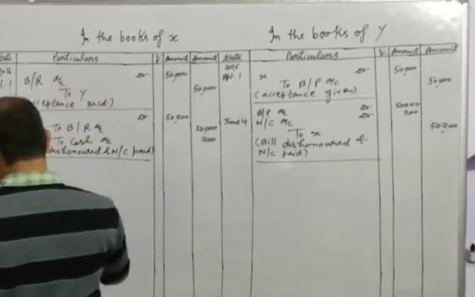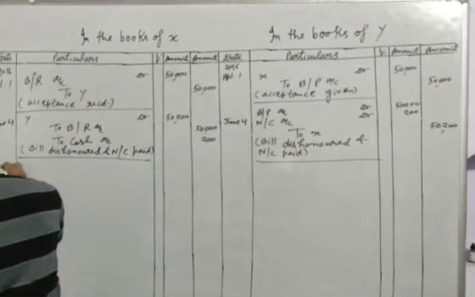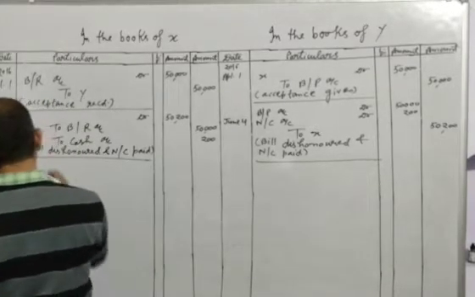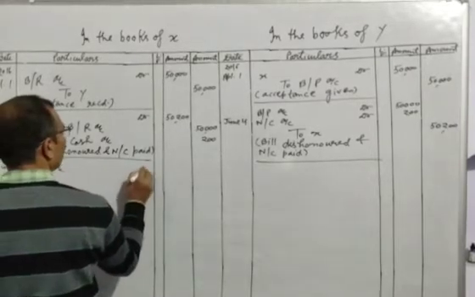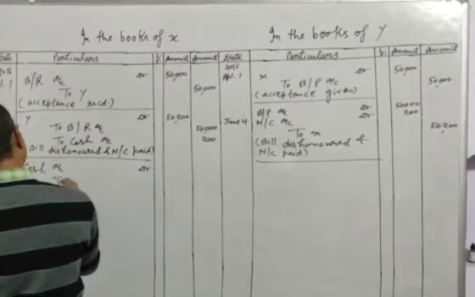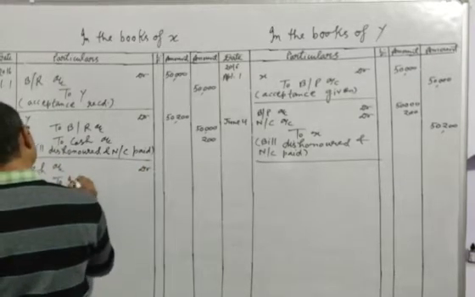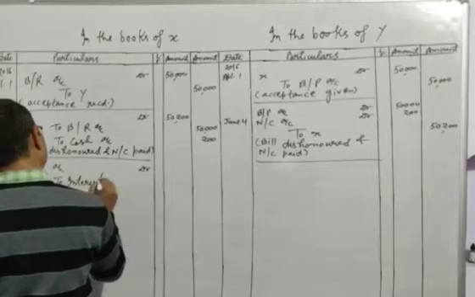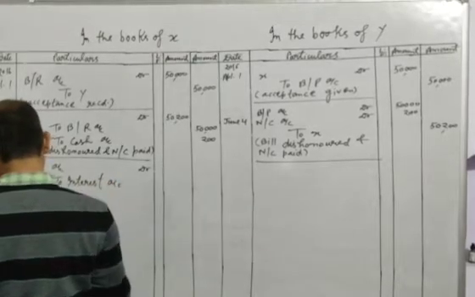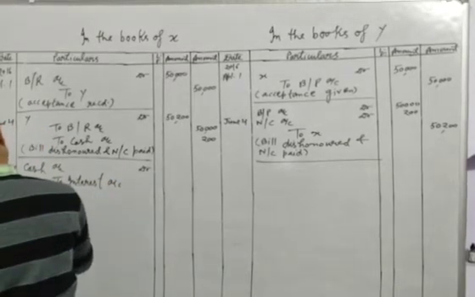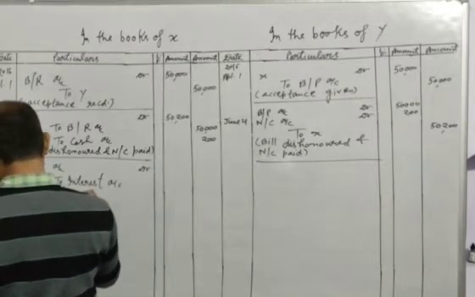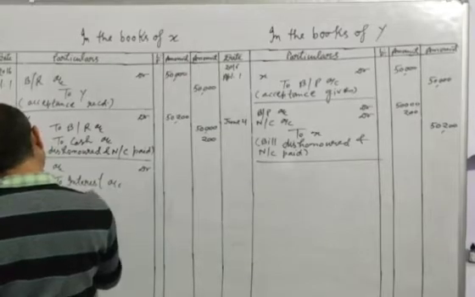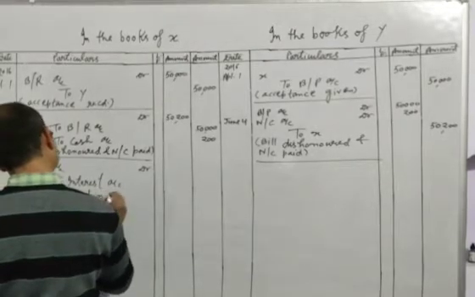We will write the entry on 4th June. Firstly we will write the entry for the interest: cash account debit to interest account. In the narration you will write interest received in cash.